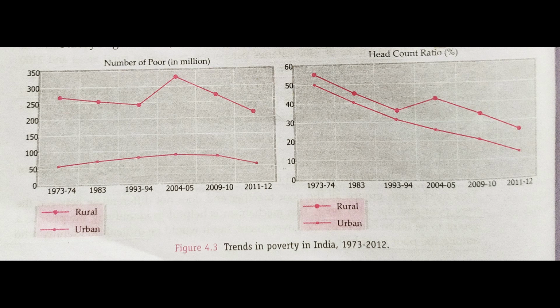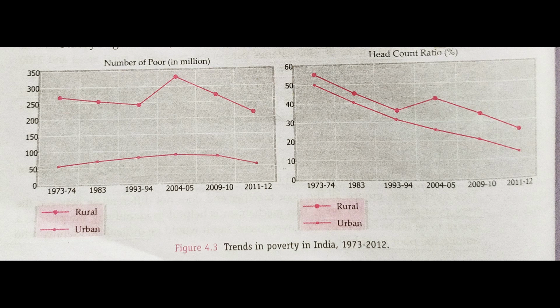Let us compare. You can see, students, in 1973 to 1974 the number of poor people living below the poverty line was more than 250 million. You can see this clearly through the highlighted dark pink graph.